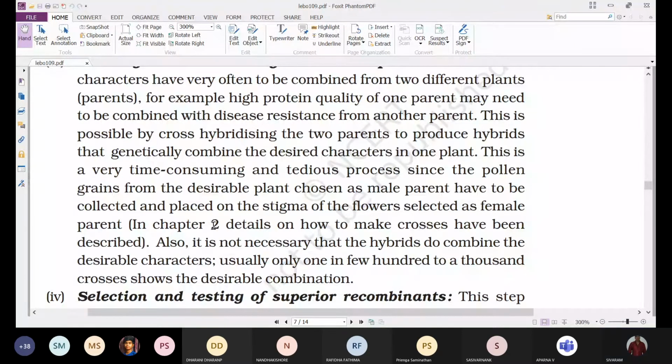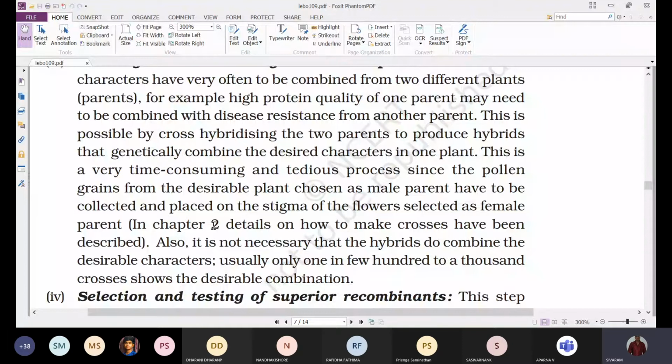bagging. The female plant, for example the high protein quality plant variety, is selected as female, and the disease resistant variety is selected as the male parent. So if the plant is bisexual, we have to undergo emasculation followed by bagging. That means we have to remove the stamens before they mature, before they shed the pollen grains. The stamens are removed by forceps or scissors, and later it is covered by a bag to prevent unwanted pollination. That is called emasculation and bagging.